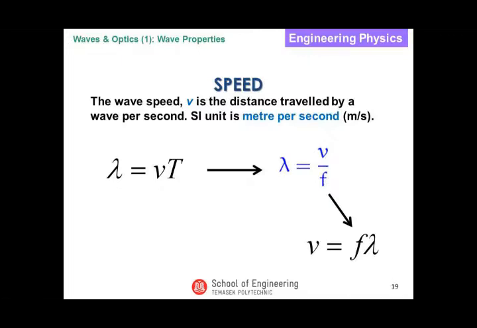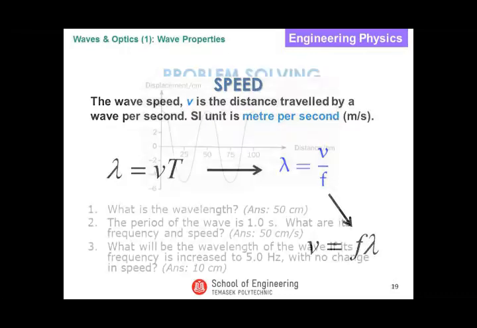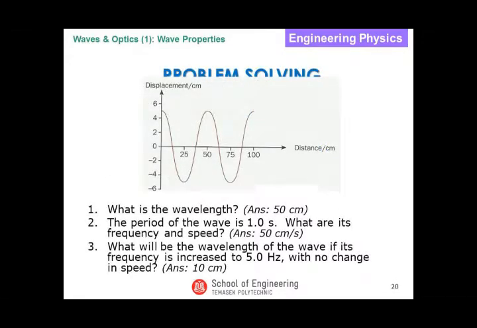V is the speed of the wave. F, you have already learned, is frequency. Lambda is the symbol that represents wavelength. Over here, look at these 3 questions. If you look at the graph, it's a displacement-distance graph. Bear that in mind, what I said earlier.